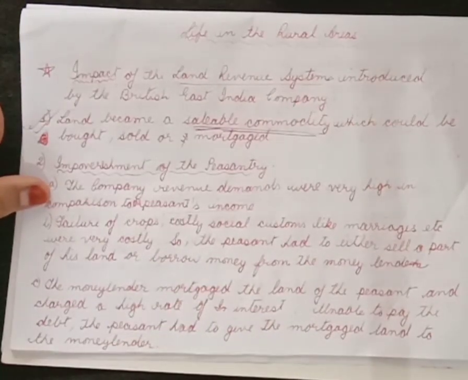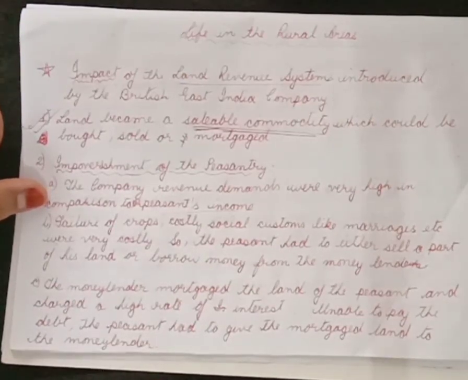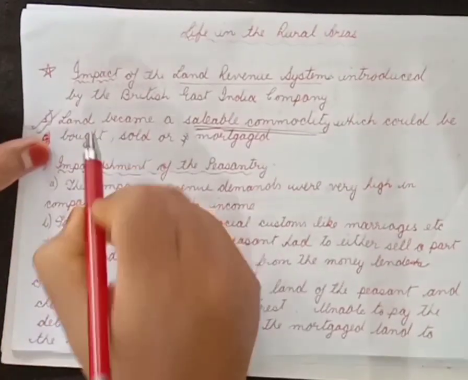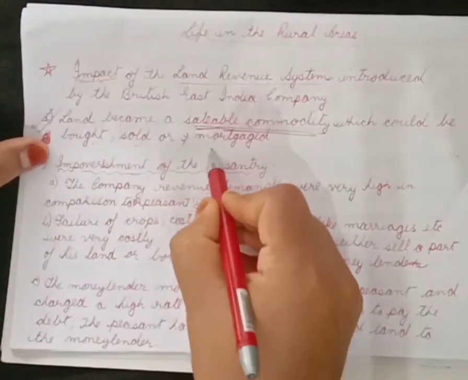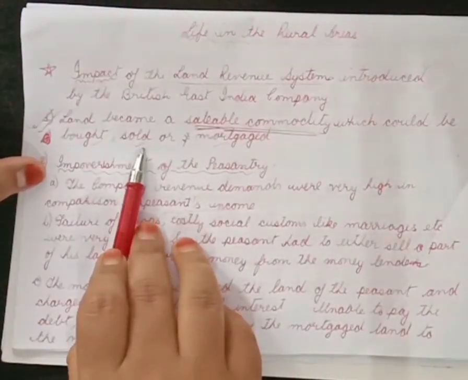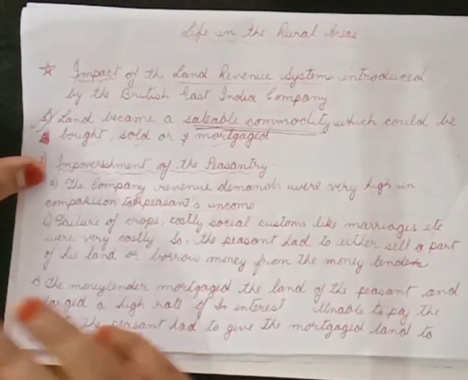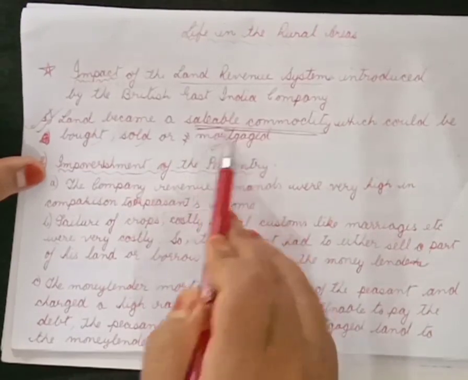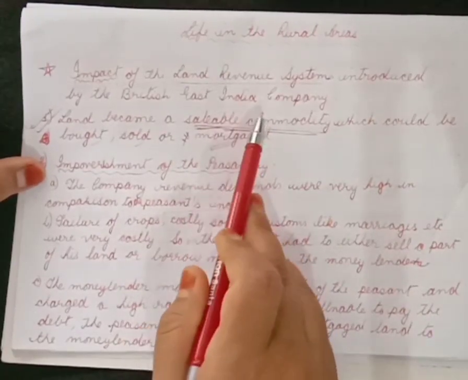So the income of the peasant was less than the tax that was demanded by the British East India Company. In that case, how could the peasant pay the money? Right? How could the peasant pay his tax? So paying the high revenue demands of the company became next to impossible for the Indian peasant. So he had no other option other than buying, selling or mortgaging his land. Buying and selling, the peasant found it very difficult. So most of the time, what did the peasant do? The peasant would mortgage his land.